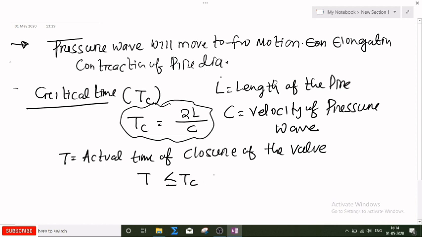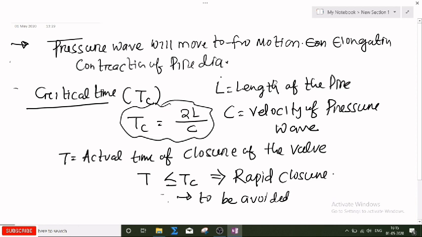Then that is called a rapid closure, or instantaneous closure. Because if your actual time of closure is less than the critical time, then you are closing the valve suddenly, and this is to be avoided in order to protect our pipe material.